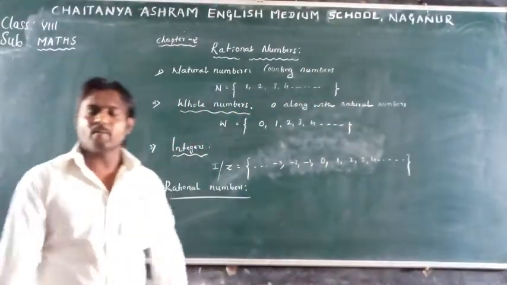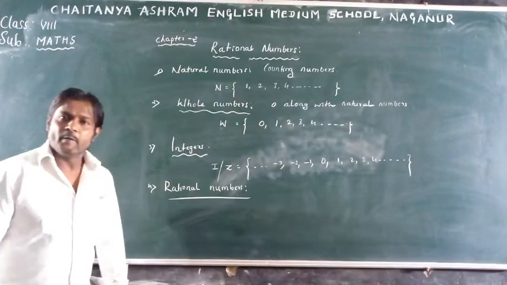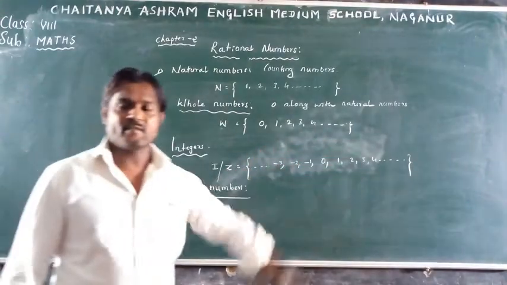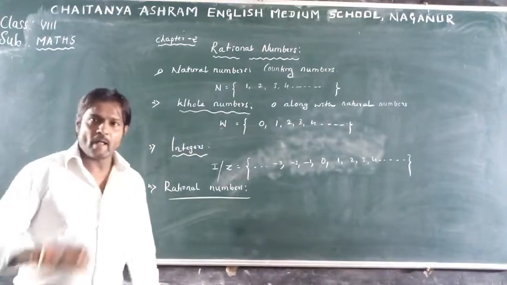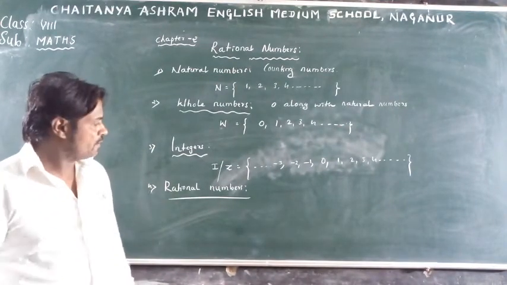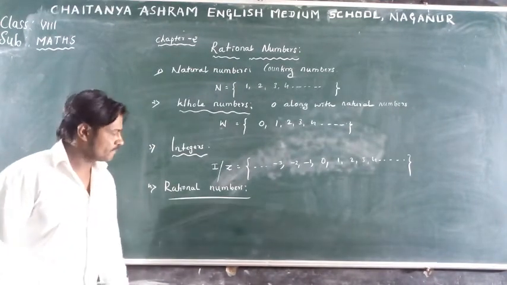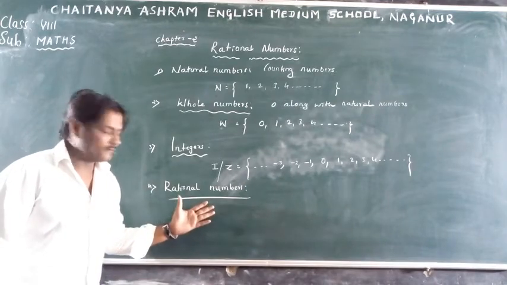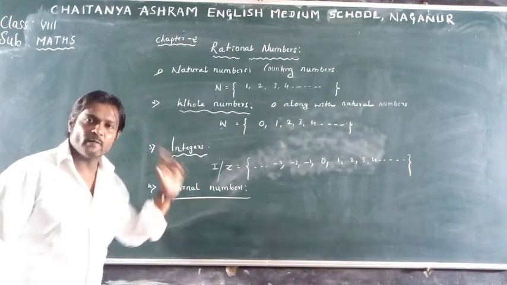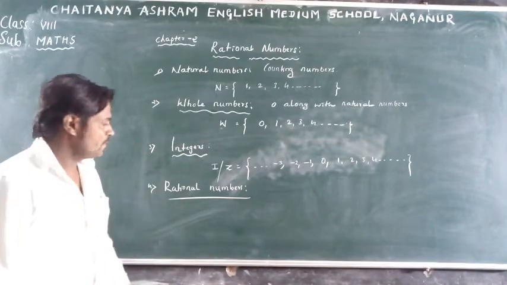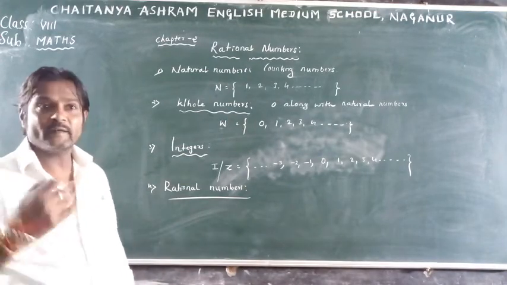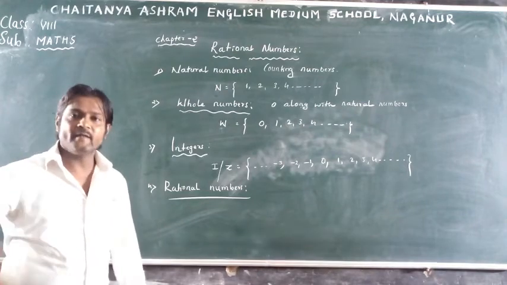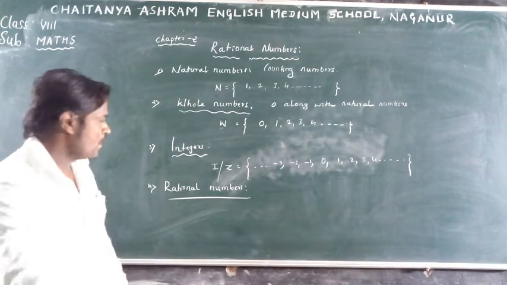What are rational numbers? Which numbers are called rational numbers? What is the condition for a number to be said to be rational? So dear children, you have learned it. What are rational numbers in your 7th class? Just recall that. What you learned in the previous year.